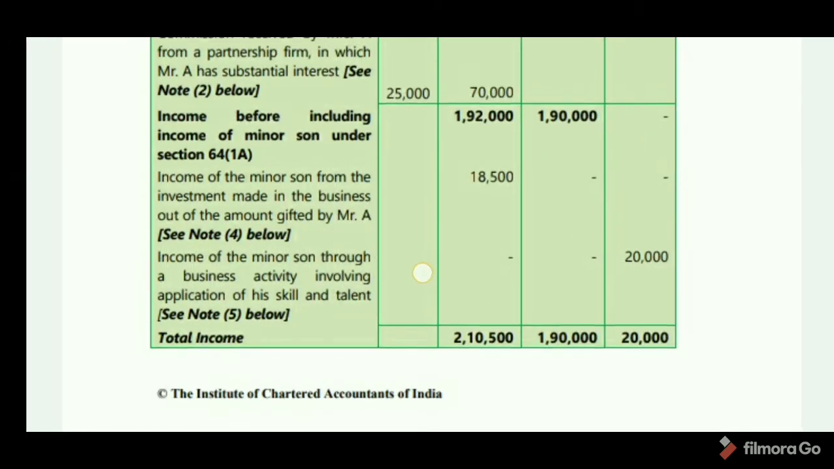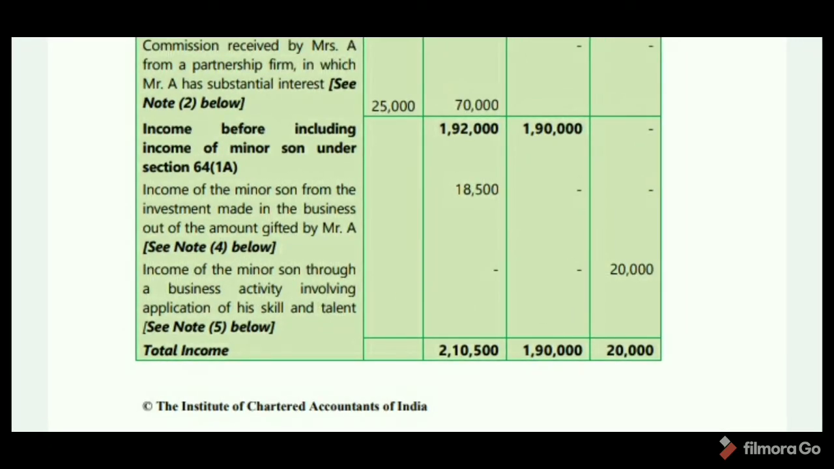Mr. A. So the minor child's income is included in Mr. A's income. Income of the minor son from the investment made in the business out of the amount gifted by Mr. A is 18,500. And income of the minor son through a business activity involving application of skill and talent: if any income arises to a minor child from his skill and talent, then it need not be clubbed. Total income is 2,10,500 of Mr. A, 1,19,000 of Mrs. A, and 20,000 of the minor child.